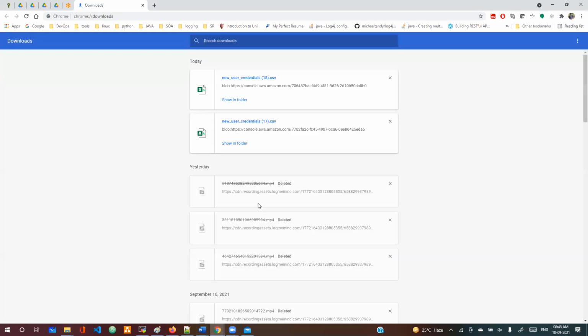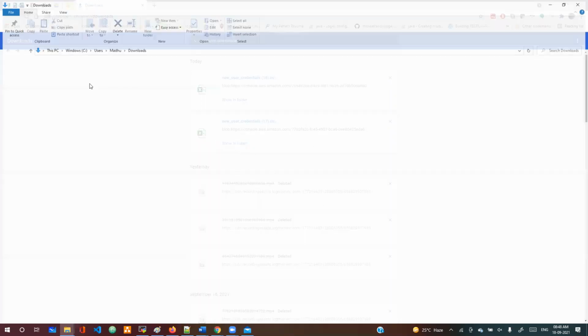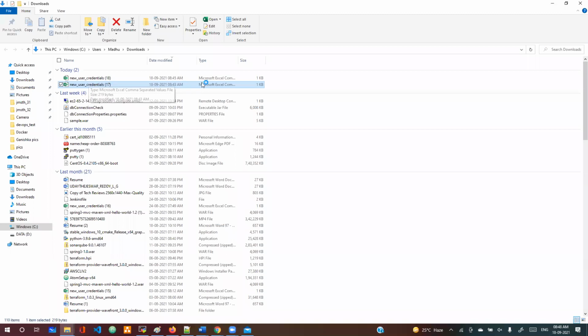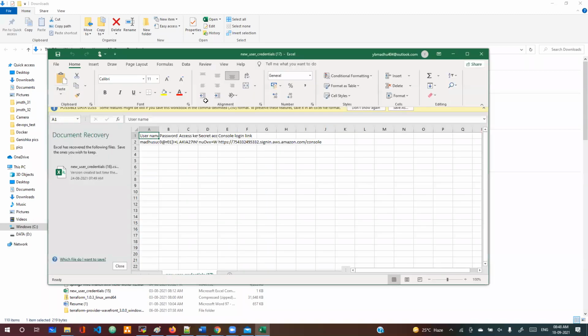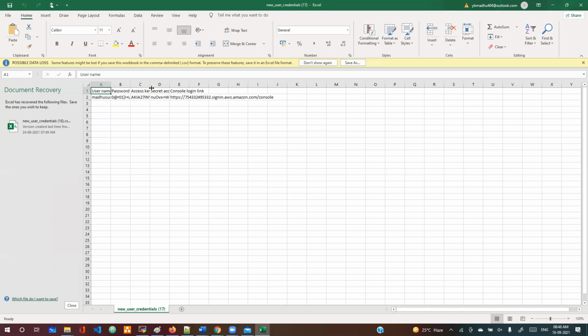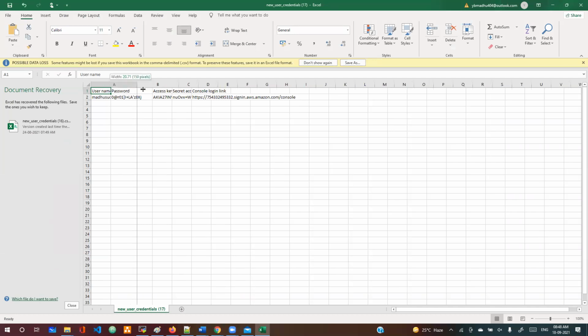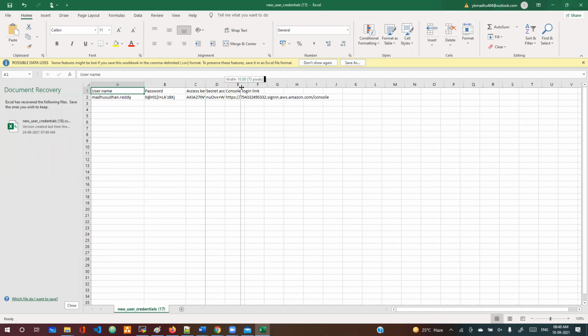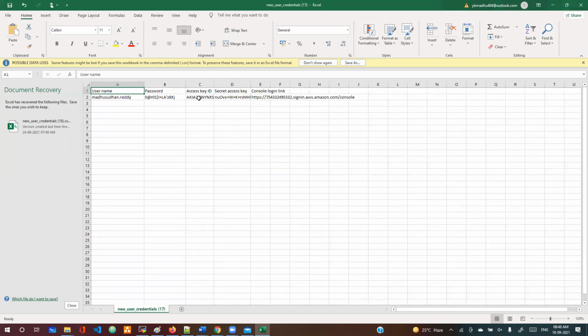Control J is the shortcut to open the downloads. Open the file which I just created. Now see this. This is my username. This is my password. This is my access key and secret key. These two are for working in a programmatic way. I need to set this up using AWS CLI. We'll discuss that also in the further classes.